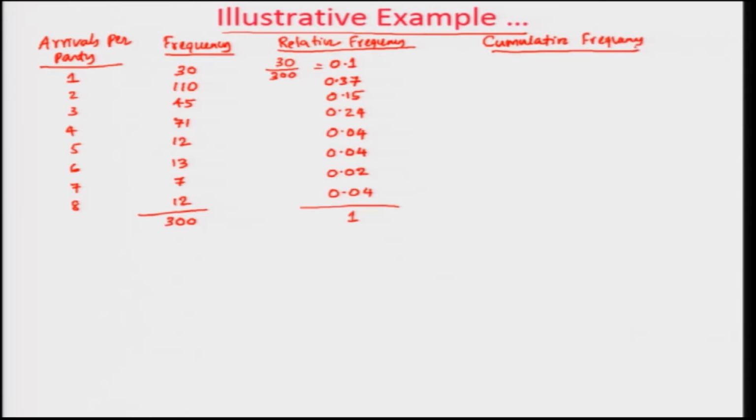Okay. So, this cumulative frequency, the first one will be 0.1, the next one will be 0.1 plus 0.37, which will be 0.47, then 0.47 plus 0.15, which is 0.62, then you will have 0.86, which is 0.62 plus 0.24. Then 0.90, which is 0.86 plus 0.04, then 0.94, which is 0.90 plus 0.04, then 0.96, which is 0.94 plus 0.02, then 1.00, which is 0.96 plus 0.04.